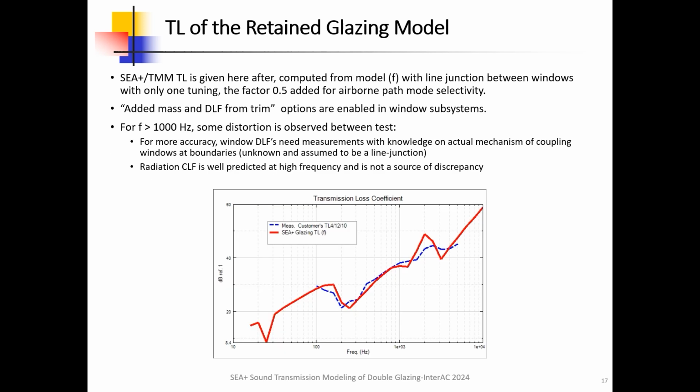Hybrid C+ TMM TL is given hereafter, computed from FEM model with line junction between windows with only one tuning, the factor 0.5 added for airborne path mode selectivity. Added mass and DLF from trim options are enabled in windows subsystems. For frequencies larger than 1 kHz, some distortion is observed between test and model. For more accuracy, window DLFs need measurements with knowledge on actual mechanism of coupling windows at boundaries, unknown and assumed to be a line junction. Radiation CLF is well predicted at high frequency and is not a source of discrepancy.